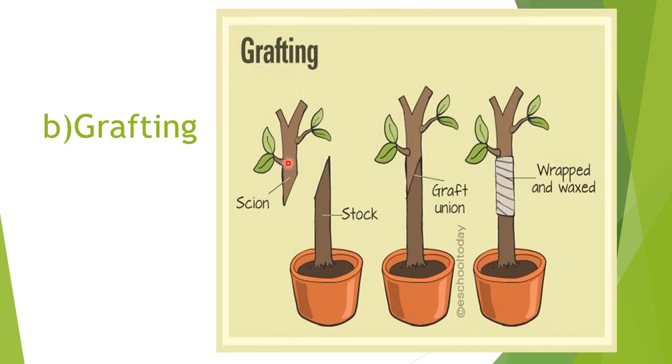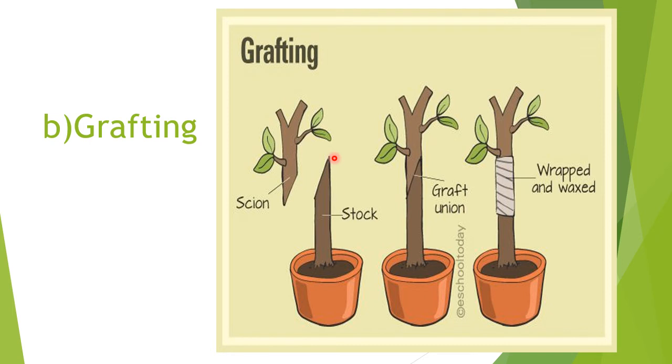Scion is the plant whose shoot system or stem we are selecting, and stalk is the plant whose root we are selecting. Okay, both stalk as well as scion. So that is grafting. And grafting itself, again different types are there. Splice grafting means this way, in a diagonal way the cut is done.